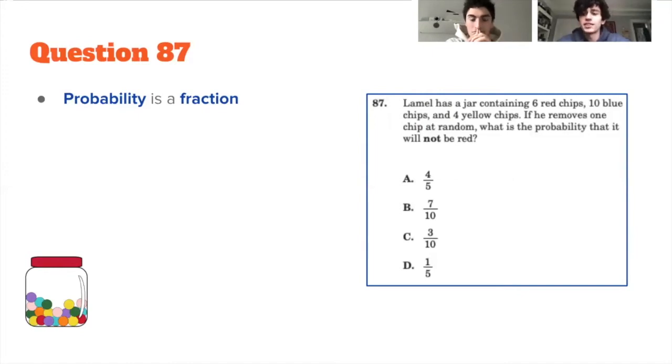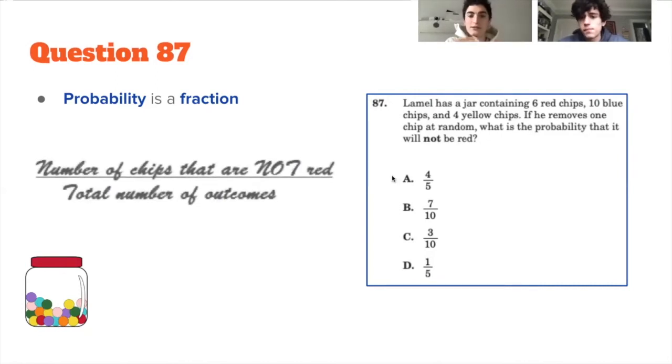So they're asking for the number of chips that are not red over, or divided by, the total number of chips. So to do this, we can calculate how many chips there are in total. We can subtract the amount of red chips from the total number of chips in the jar to find the number of possible outcomes. So then we can divide the number of possible outcomes in the scenario, meaning when the chip is not red, by the total number of outcomes or the total chips in the jar.